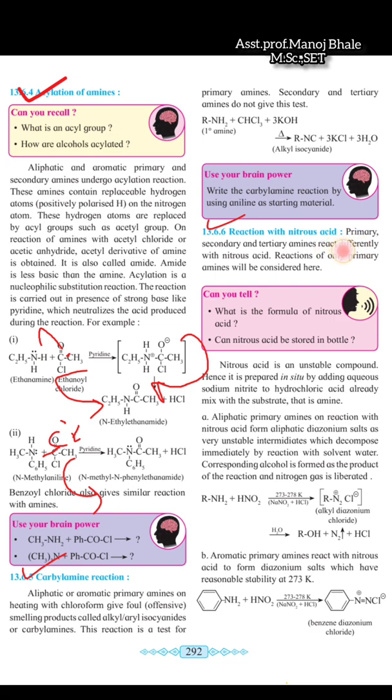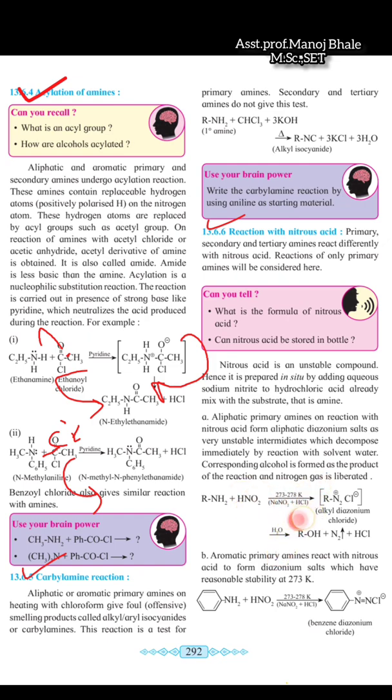Nitrous acid, the formula is HNO2. This nitrous acid reacts with primary, secondary, or tertiary amines, but the reactions are completely different, and only the primary amine is considered here. This is an example of a primary amine. This is the nitrous acid.